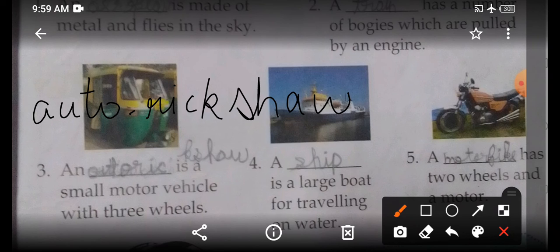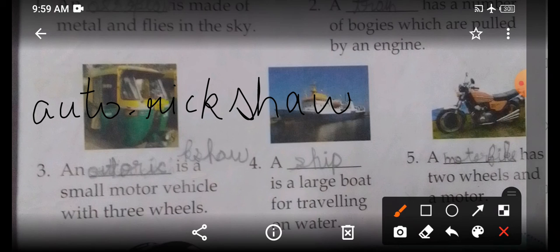R-I-C-K-S-H-A-W. So write down, children. An auto rickshaw is a small motor vehicle with 3 wheels. Okay, this vehicle has 3 wheels. So write down, it is an auto rickshaw. How will you spell auto rickshaw? A-U-T-O-R-I-C-K-S-H-A-W. It is an auto rickshaw. An auto rickshaw is a small motor vehicle with 3 wheels.